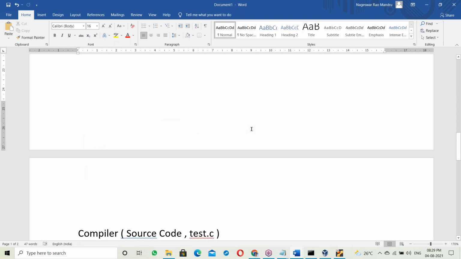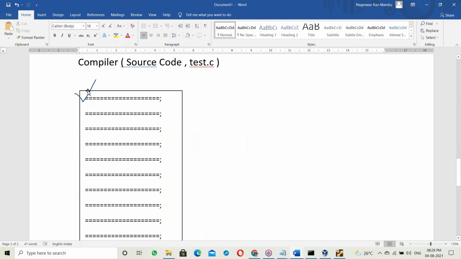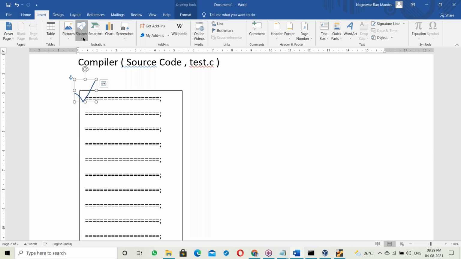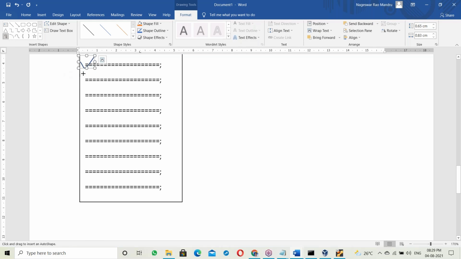But the compiler is not like that. It checks the first statement. If the first statement is correct, then it checks the next statement also. Suppose the next statement is also correct, it checks the next one. Suppose something is wrong here, an error at some line. After that, it checks the next lines also, from top to bottom.